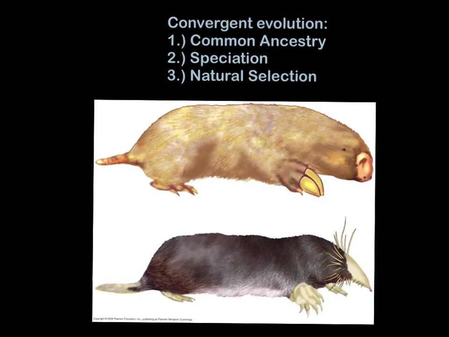There are three parts of the theory of evolution that come into play in convergent evolution. Common ancestry, which explains the base similarities between different species such as marsupials and placentals. Speciation, which describes how a common ancestor can radiate into many different new species. And natural selection, which helps mold these species to their environments. With these three explanations, we have a simpler way to understand how this type of biogeographic distribution works.